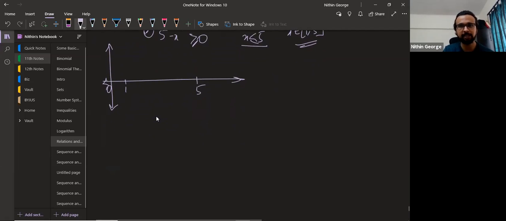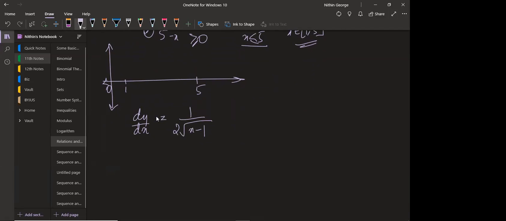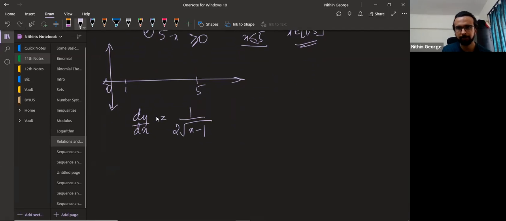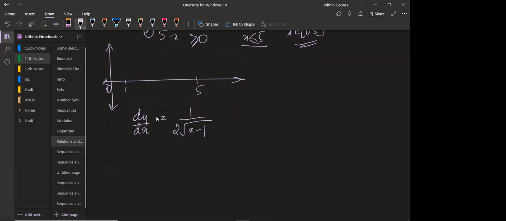What's the first thing for checking monotonicity once we found the domain? Differentiate. Okay. Root of x minus 1. If I differentiate, what will I get? Okay, 1 by 2 root x minus 1. Guys, do you know how we get this?